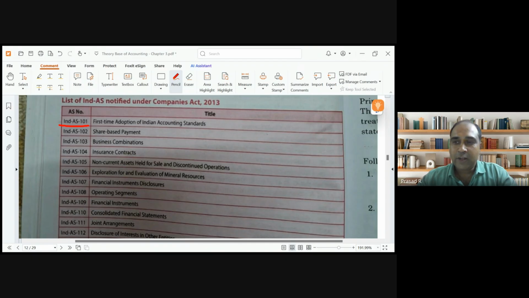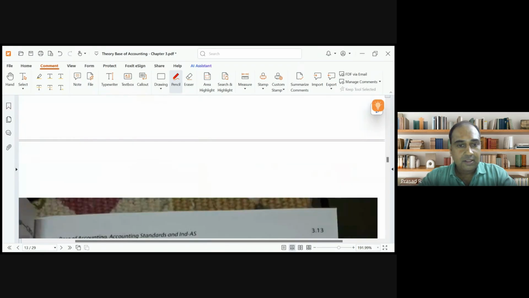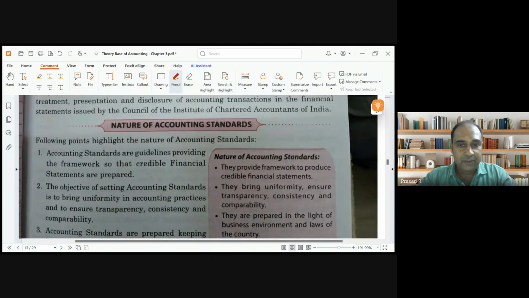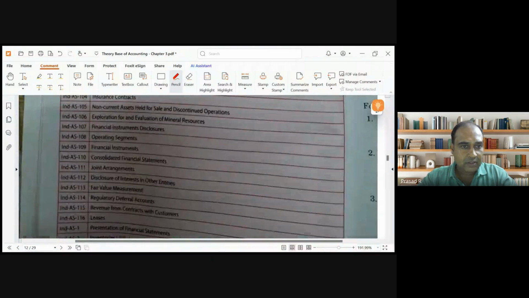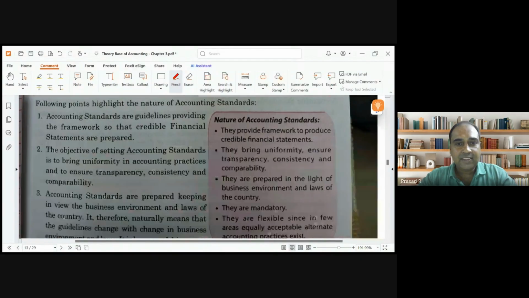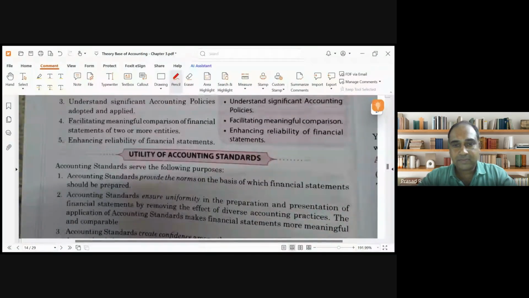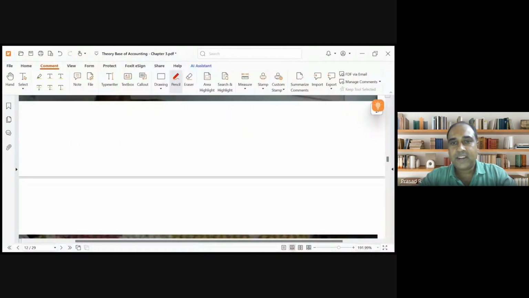We have an equivalent of Ind AS at an international level. We call it International Financial Reporting Standards, IFRS. Now, India did not adopt IFRS, but they have copied 95% of the IFRS.